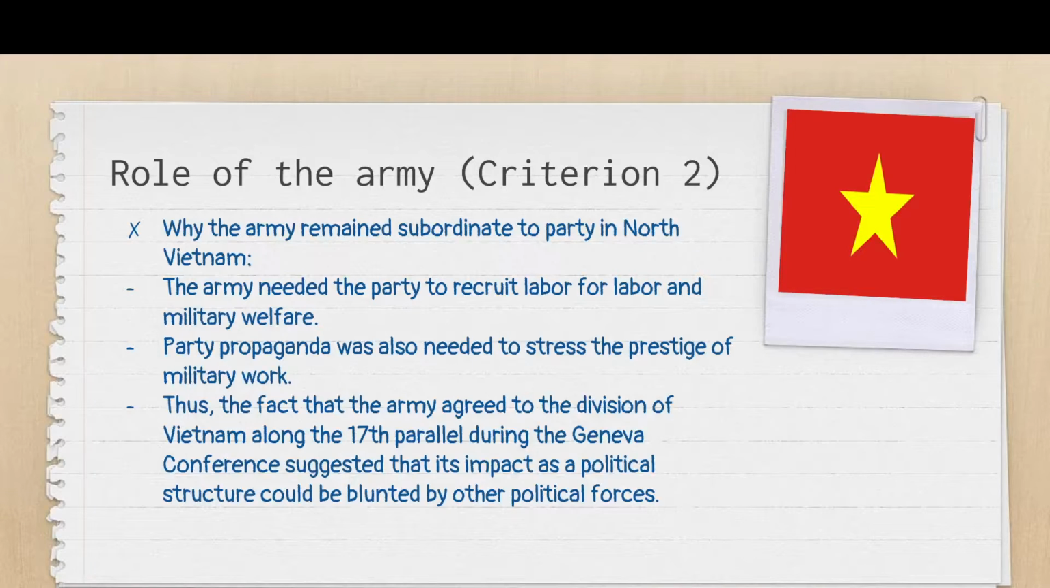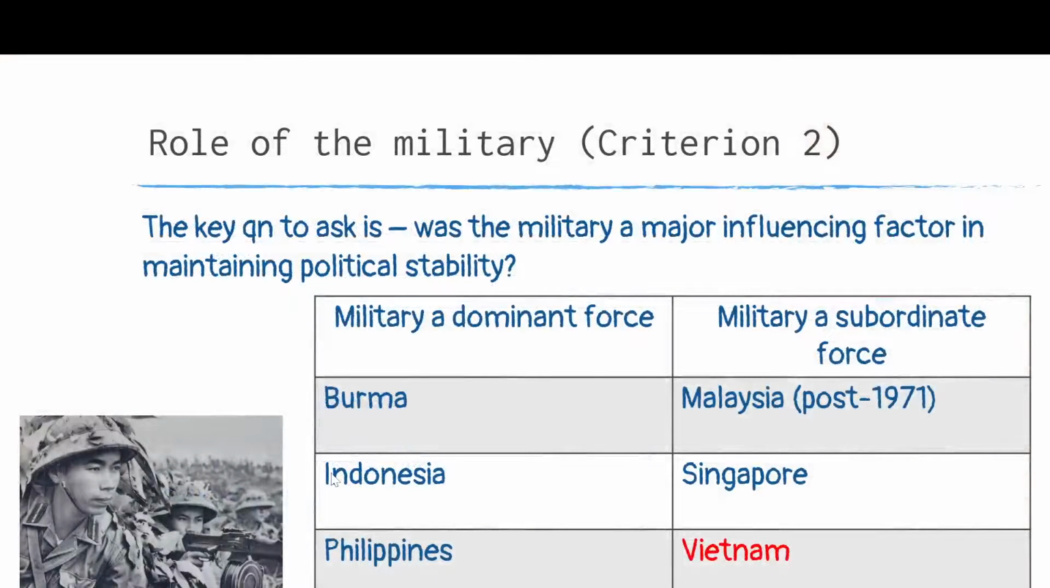The fact that the army itself agreed to the division of Vietnam along the 17th parallel during the Geneva Conference suggested that they themselves were not able to overturn the forces of, for example, the government as well. So they are not the dominant voice in political negotiation. Therefore, from the very beginning, the Vietnamese army was not the dominant political force. So if I add Vietnam to the slide that I earlier showed in the Singapore case study, Vietnam will be part of the military as a subordinated force.